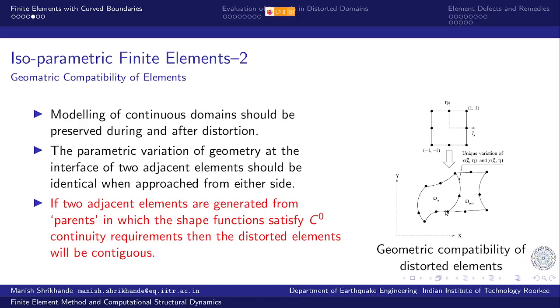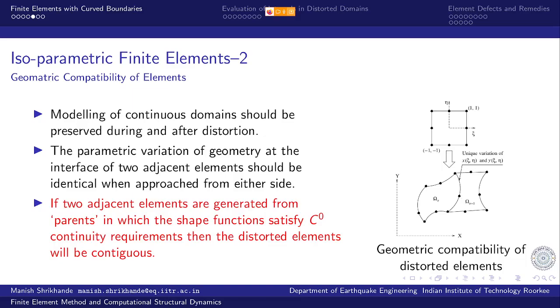Because x is defined as the same function of xi and eta as I approach from element E at this point, and the same variation for x and y is obtained as I approach this edge from element number E plus 1. And as long as the same variation of x and y is obtained, the continuity is obviously maintained.